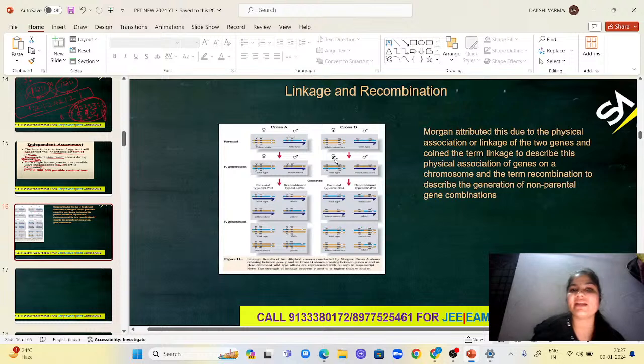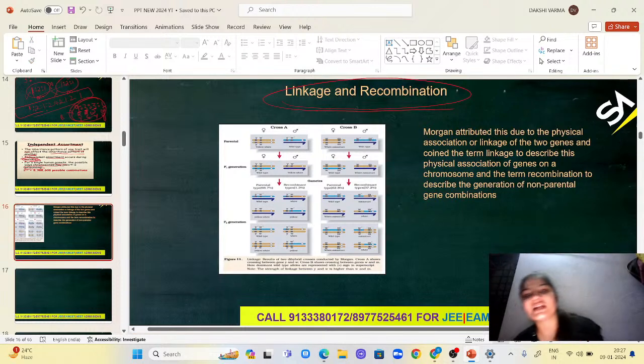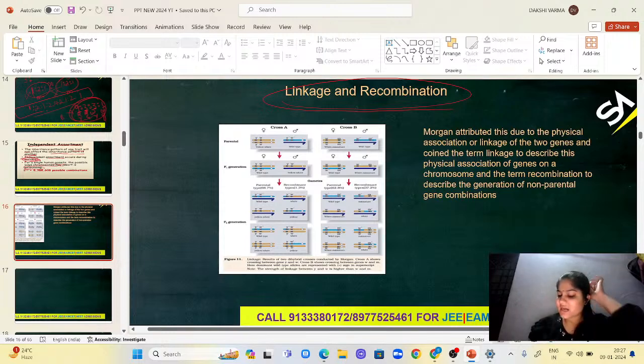Our next topic is linkage and recombination. We already know what we mean by linkage. Linkage is the physical association of genes. Morgan attributed this to the physical association.